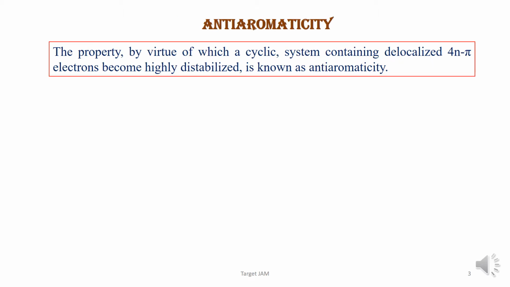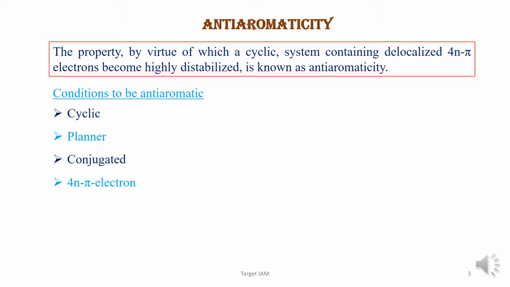Now, antiaromaticity: the property by virtue of which a cyclic system containing delocalized 4n pi electrons becomes highly destabilized, and this is known as antiaromaticity. The conditions to be antiaromatic are cyclic, planar, conjugated and 4n pi electrons. See, the difference between aromaticity and antiaromaticity is basically the number of pi electrons. For antiaromaticity, the number of pi electrons will be 4n pi electrons for n equal to 0, 1, 2, 3, etc.